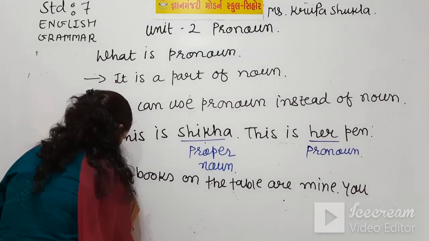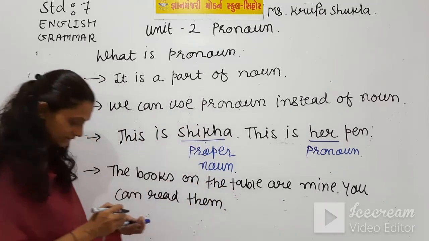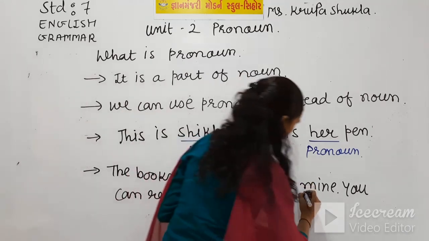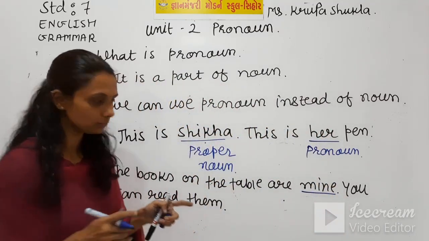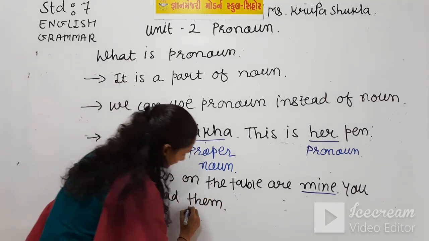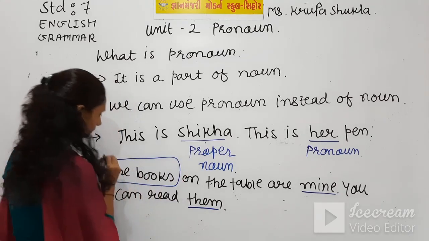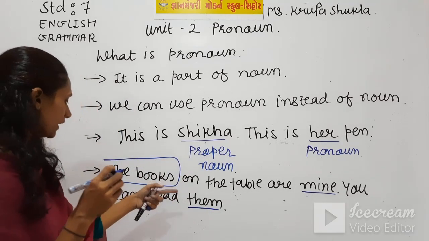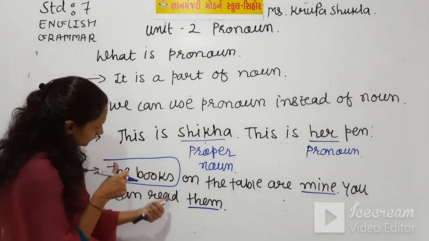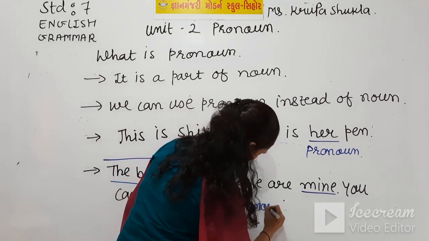You can read them. See, here we have used two pronouns. First we used mine, which is called a possessive pronoun because this book belongs to me. That's why we can say it is mine. Now we have used here them, and that word them we use for books. We can say you can read the books, but instead of that we said you can read them. So this them is a pronoun.